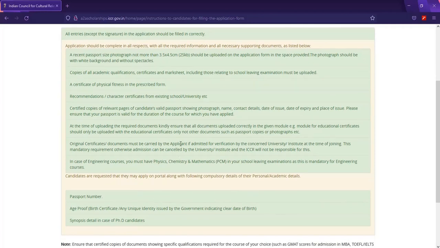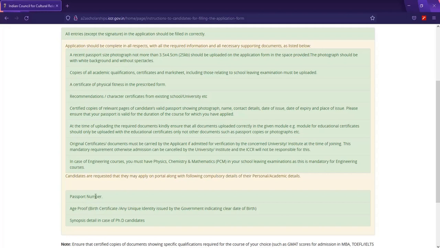Candidates are required to apply on the portal. Here, this is the website, but I will show you the portal. The portal is inside the website. And for the compulsory details, you have personal and academic details. They are compulsory. Take note, there is an asterisk in every section, a red thing, I will show you. The red thing means you cannot skip it. These are the most compulsory things in most cases. They just provide the three: you have your age proof, and you have your passport number.